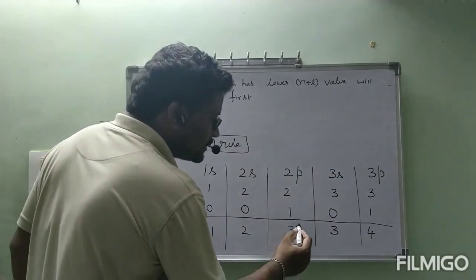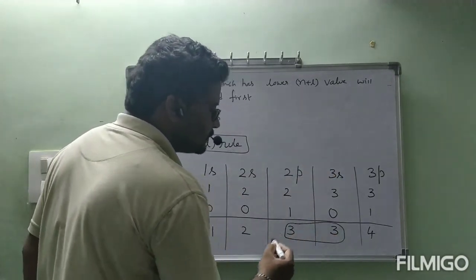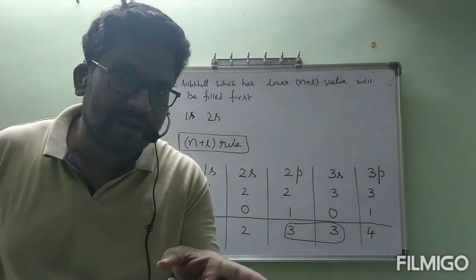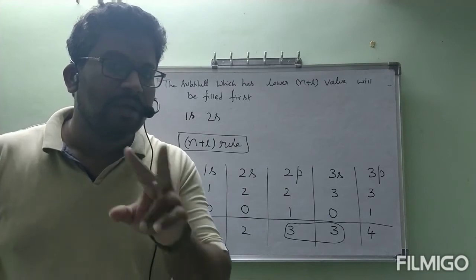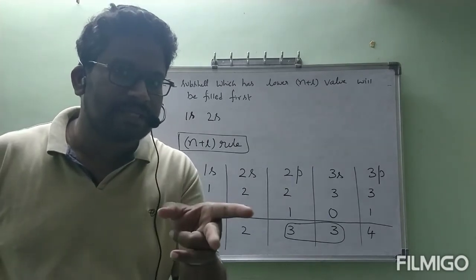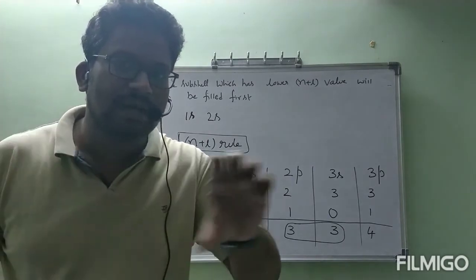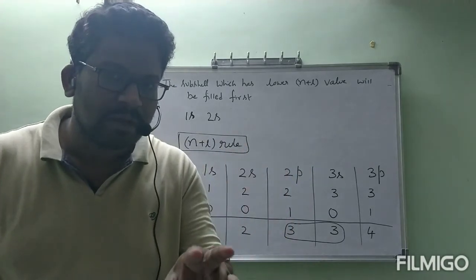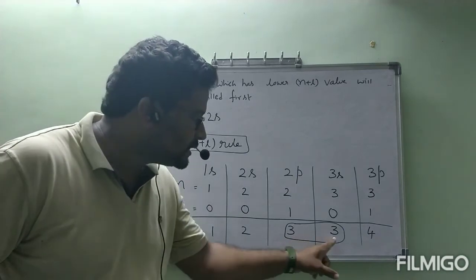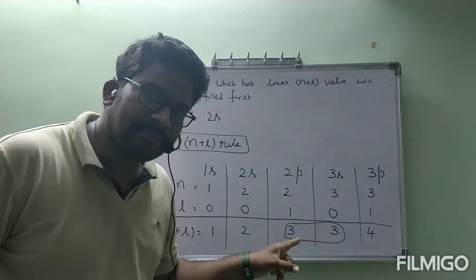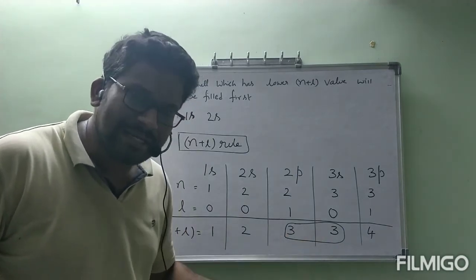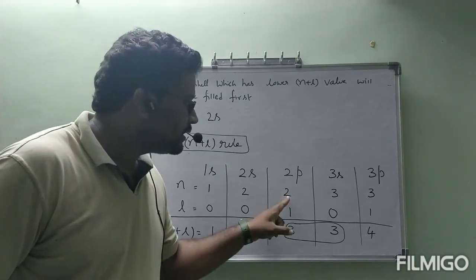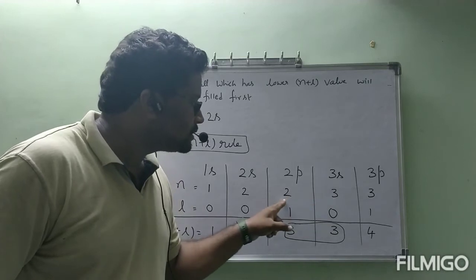But coming to this one, these two contain the same n plus L values. Please understand carefully. If you have different n plus L values, we will follow increasing order. If you have any two subshells which contain the same n plus L value, in that condition only, we have to see the n values of those two subshells.